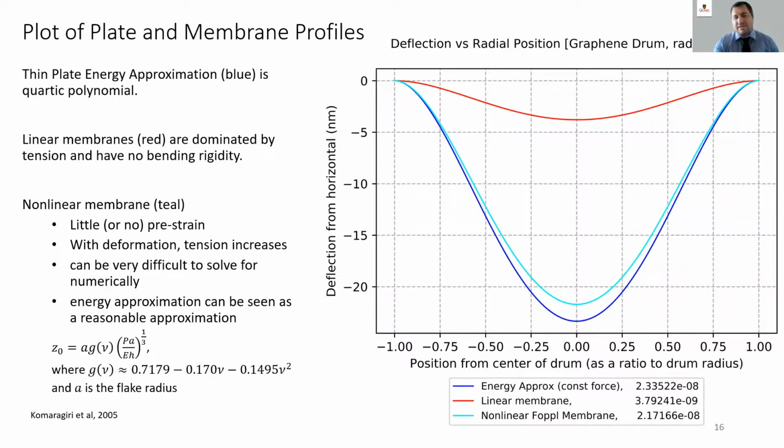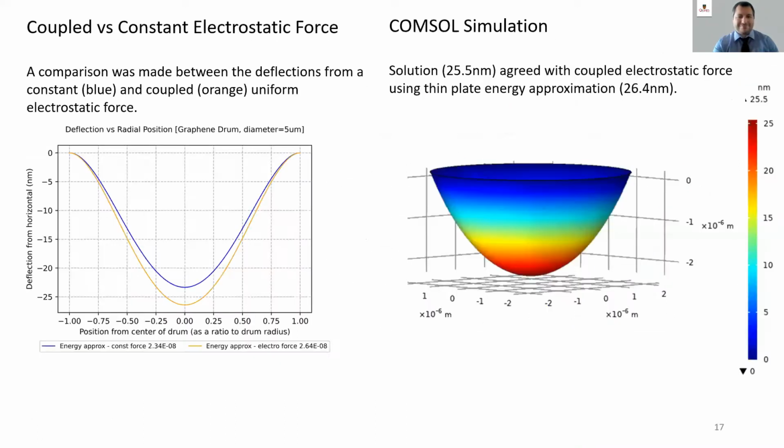Now, to think about limiting behaviors, I then looked at what if strain dominates the system? Well, if strain dominates, then we have this curve here. And this is a linear membrane, which is represented by a Bessel function. This teal curve represents what happens when there's no initial strain, but as the deflection is increased, strain begins to quickly take over the behavior. And this is called a nonlinear membrane, which obeys the Föppl-von Kármán equations, which are notoriously difficult to solve.